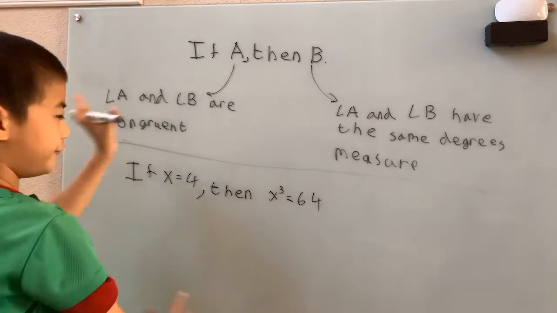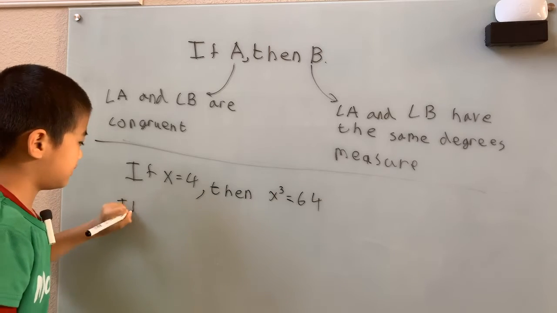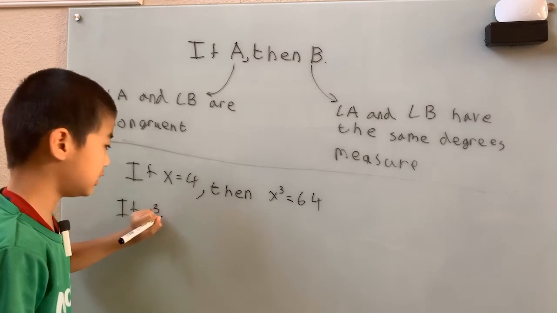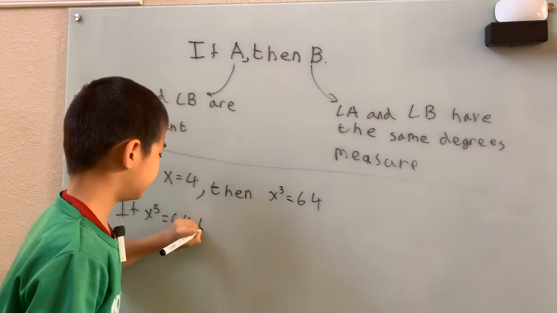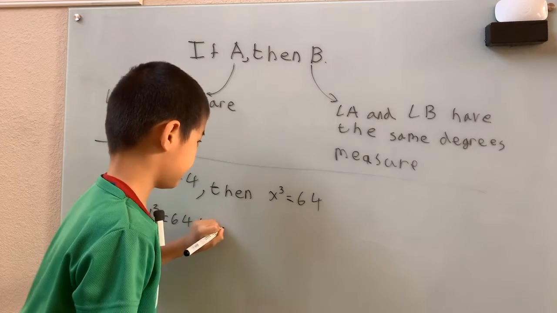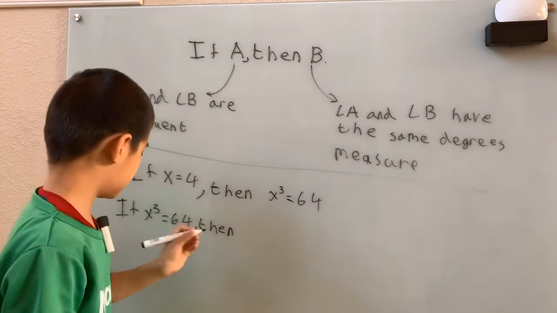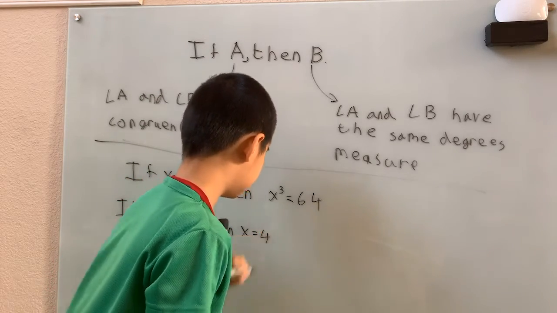We just flip these around, then we get: if x cubed is 64, then x equals 4.